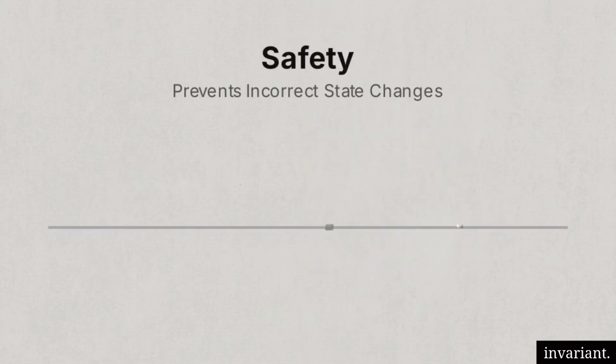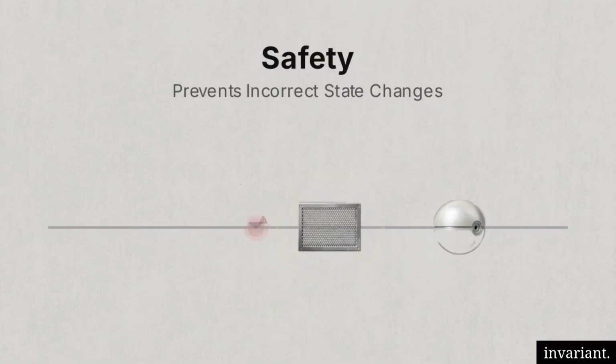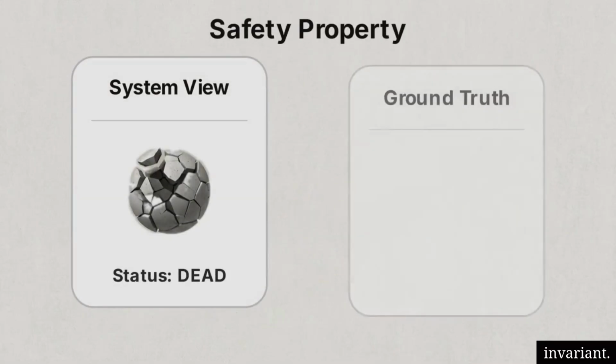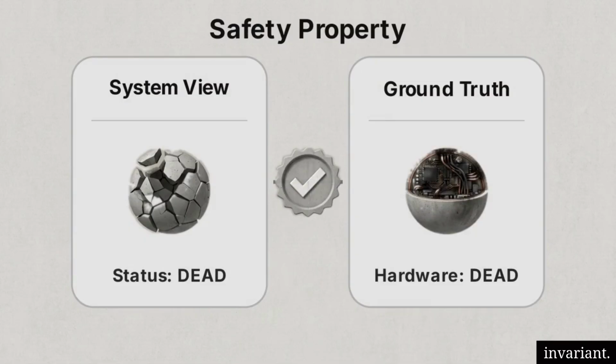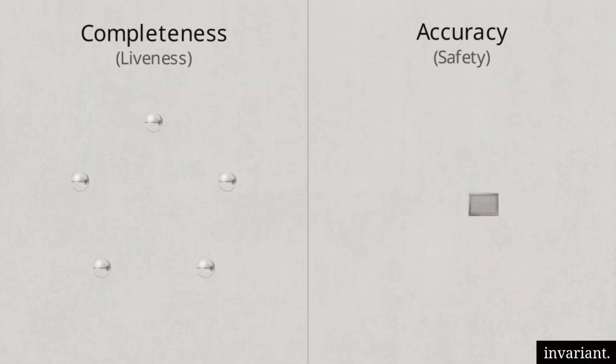The competing property is safety. This guarantees that unintended events will not occur. If the failure detector marks a node as dead, that node must actually be dead. In practical engineering metrics, liveness translates to completeness, how fast and reliably the system catches failures. Safety translates to accuracy, how precisely it avoids making mistakes.